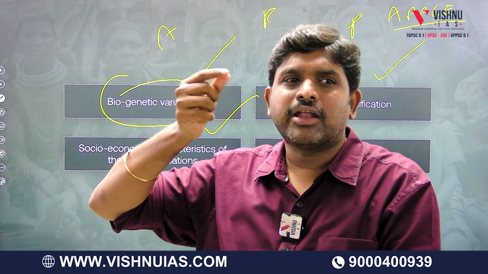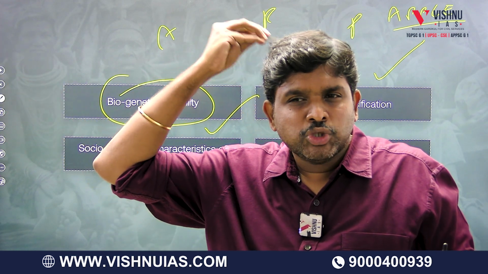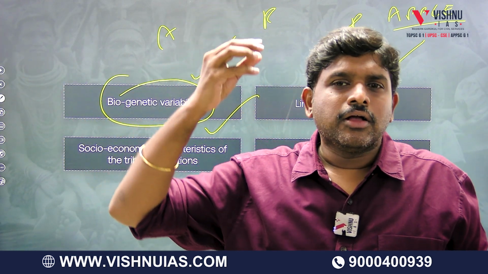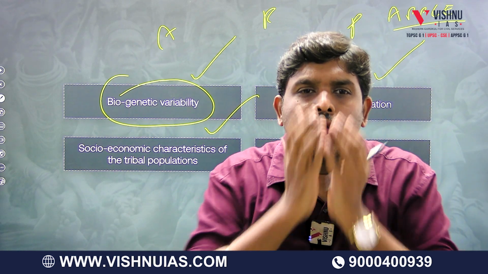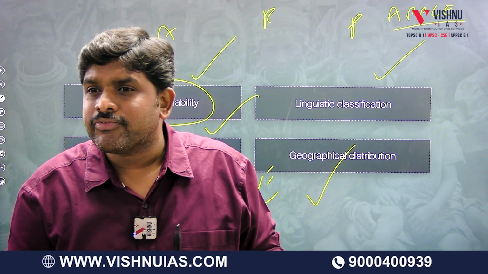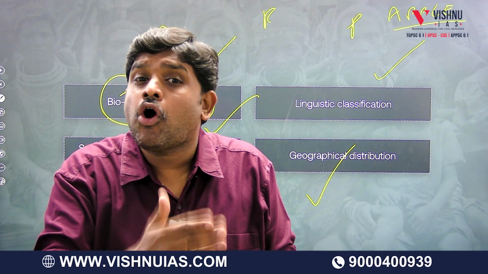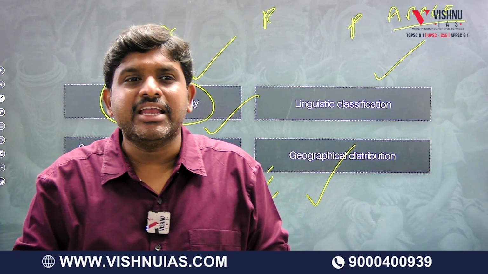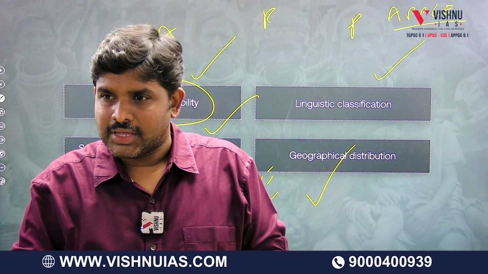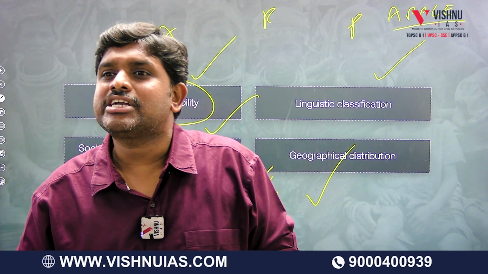Mongoloid people will have yellow color, a yellow tinge. Who have a yellow tinge, who have bushy hair, who have a long head, who have a broad head. So there are varieties of biologies. So in tribes also, how many varieties of biologies are there in India? In India, how many varieties of tribes are there?